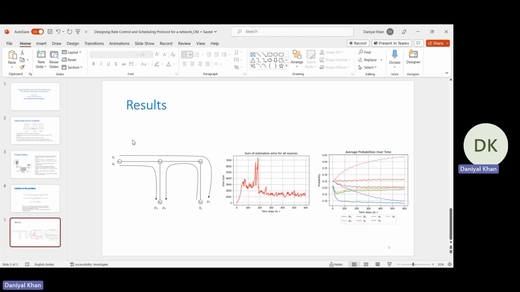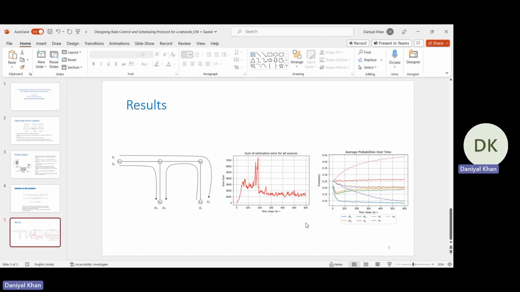So if we consider the network on the left side, with 3 sources and 3 destinations, this is the solution which we get. The first thing to note is that the S1 process is evolving very slowly, while S2 and S3 evolve pretty fast. So the rate of transmission of S2 and S3 is higher than the rate of transmission of S1. The scheduling rates also go to different values and reach steady state after a certain amount of time. These scheduling rates are also decided by the source rates and how the process is evolving.